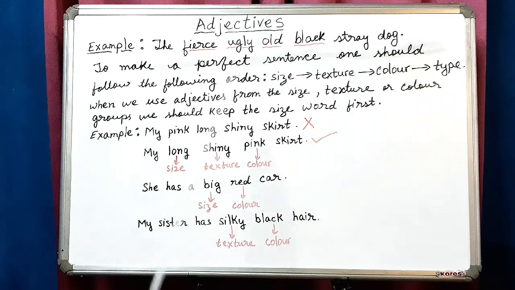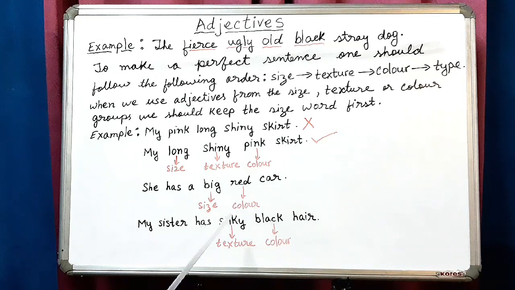Now let's see the second example. She has a big red car. Size, big, then color will come, red, car. Now next example. My sister has silky black hair. Now silky is a texture, black is a color.